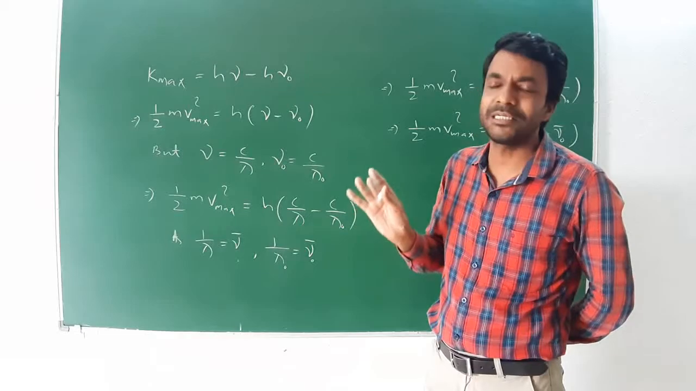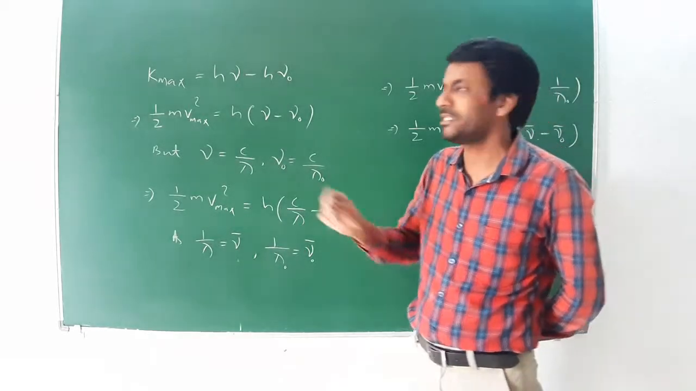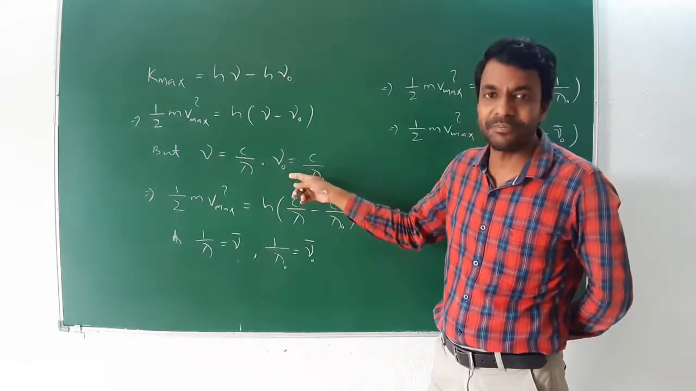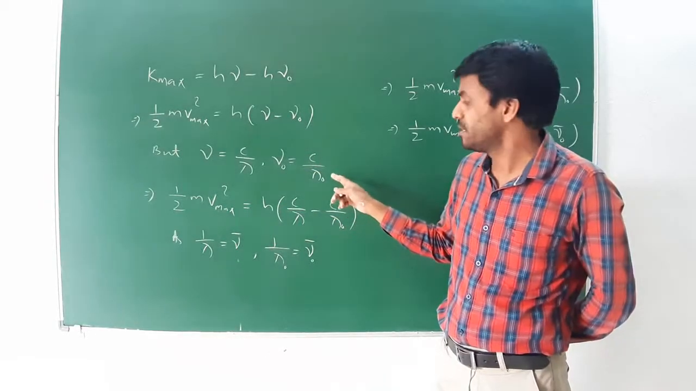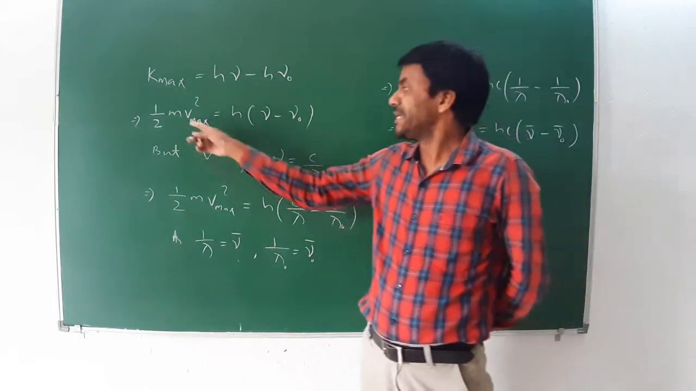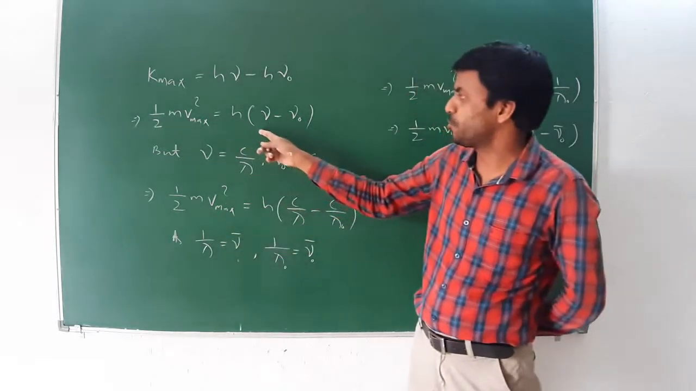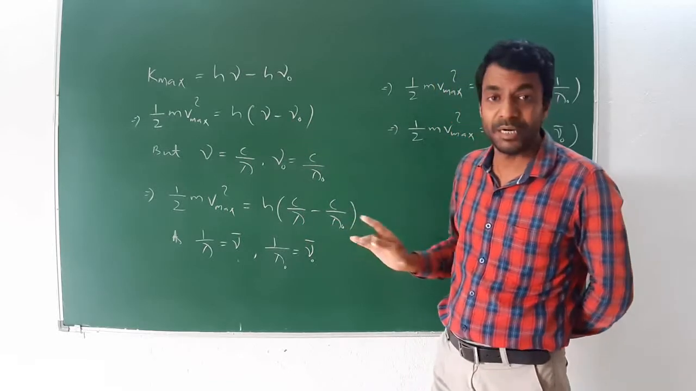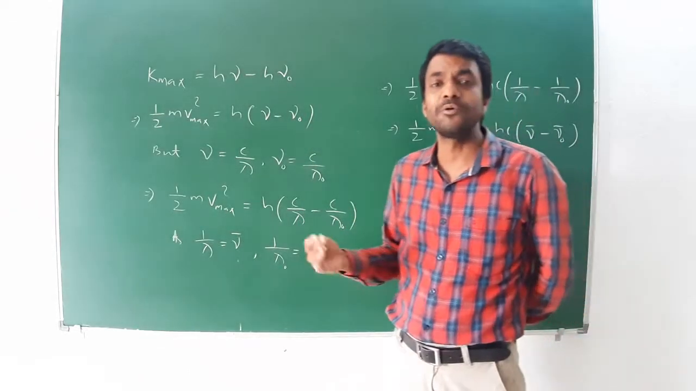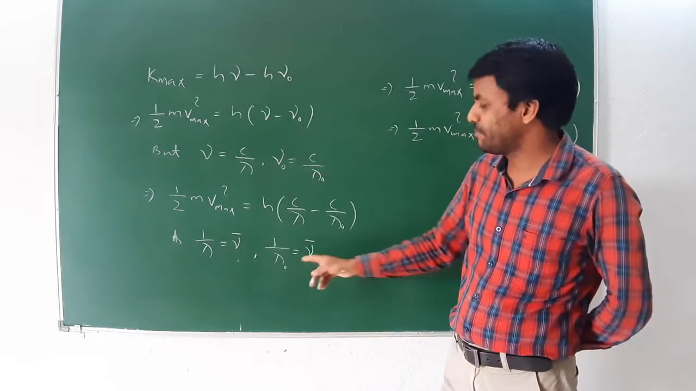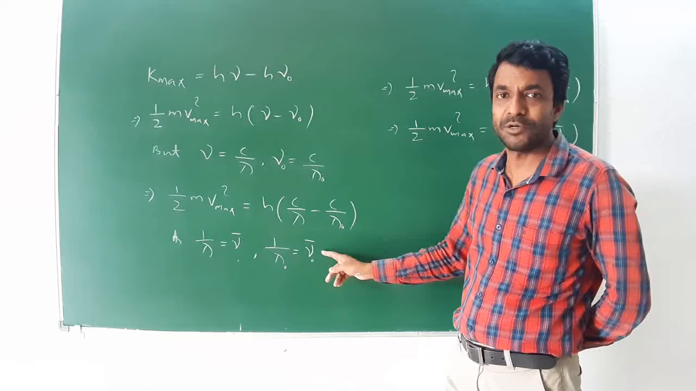What is the relation between the wavelength and the frequency? Mu is equal to c by lambda. But mu naught, or threshold frequency, is equal to c by lambda naught, where lambda naught is the threshold wavelength, the maximum wavelength. Then half m v max square is equal to h c into 1 by lambda minus 1 by lambda naught. But 1 by lambda is the wave number, and 1 by lambda naught is the threshold wave number.